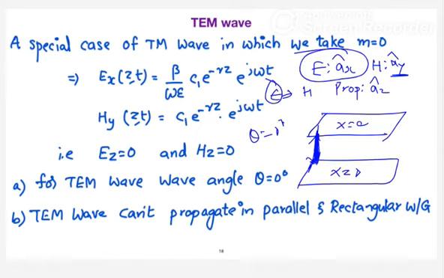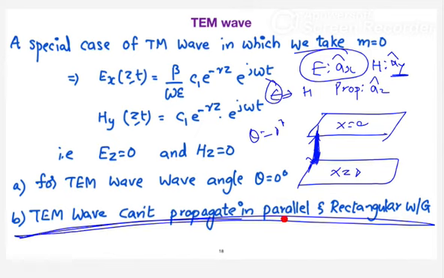So that is another way of explanation I can give. Because in order to satisfy this condition, I can give two explanations, either in terms of wave angle or in terms of the electric field. Technically speaking, if the wave should not oscillate, you would need an infinite waveguide. So that cannot be possible.